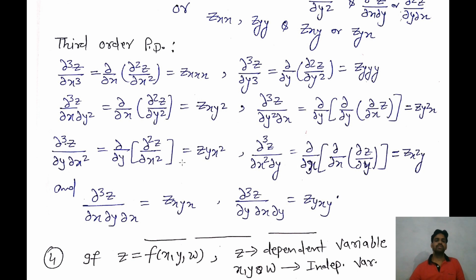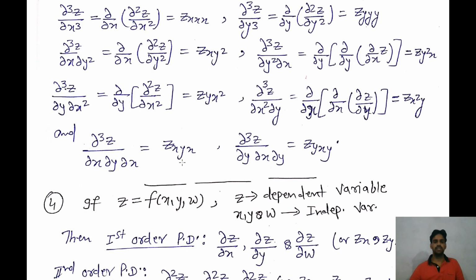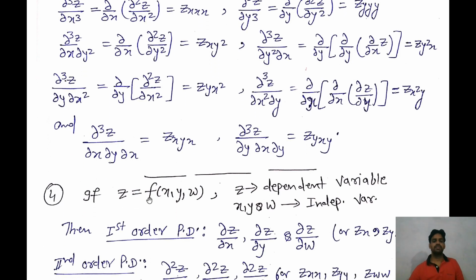Here we took z as a function of two independent variables. Suppose we take z as a function of three independent variables, for example, z is a function f of x, y, w. Here z is the dependent variable and x, y, w are independent variables. So similarly, we will differentiate partially here. When we differentiate partially with respect to x, then y and w we will treat as constants. If we differentiate with respect to y, then we will treat x and w as constants.